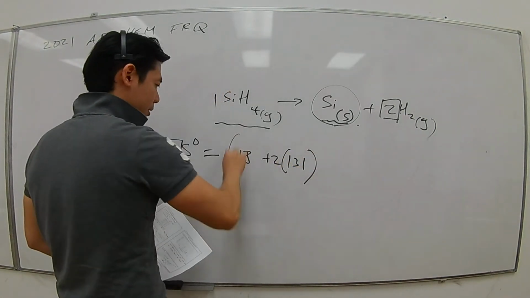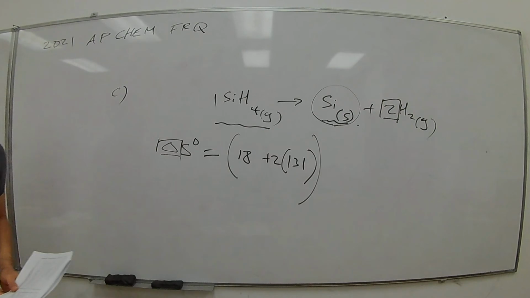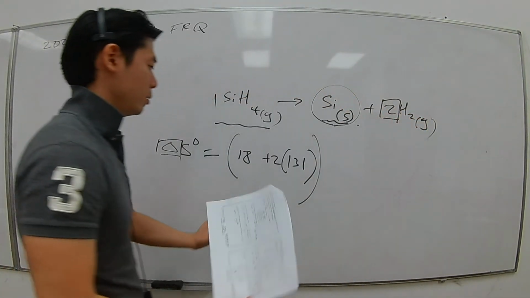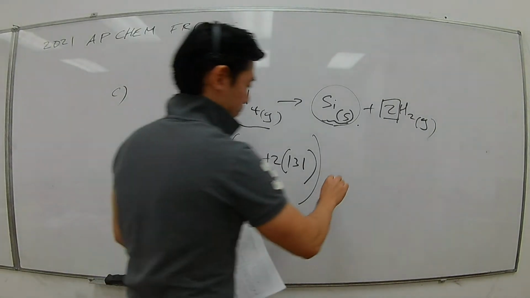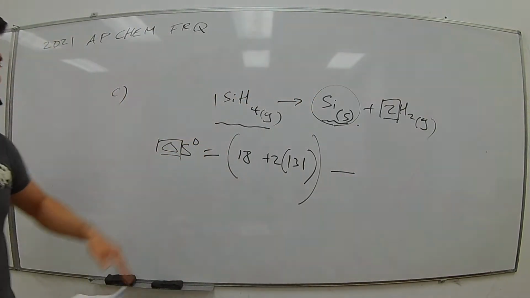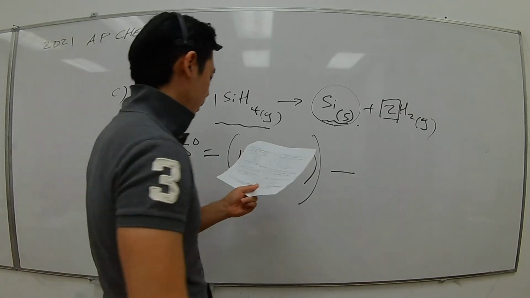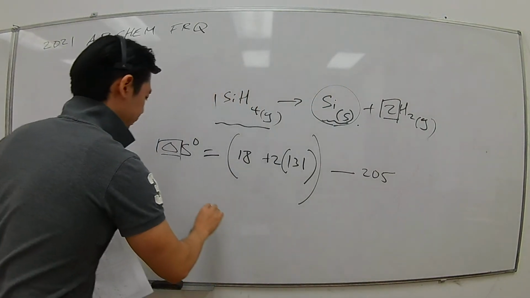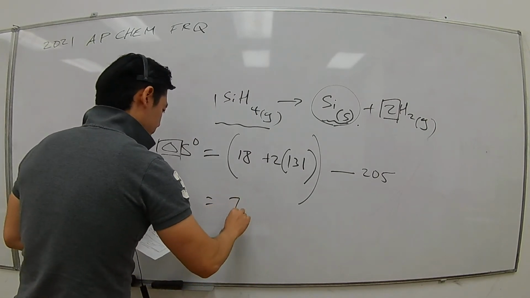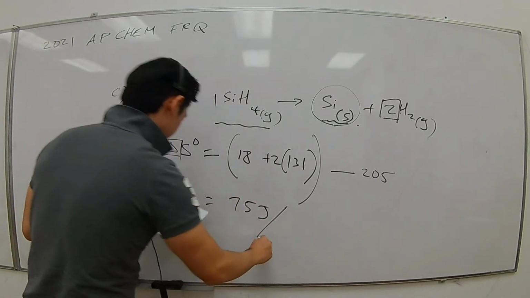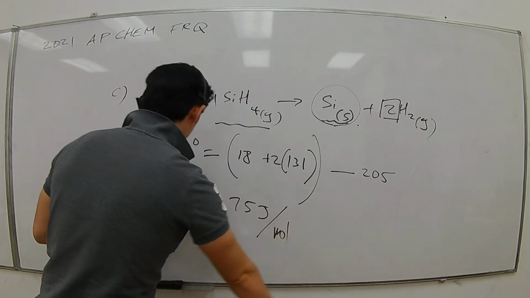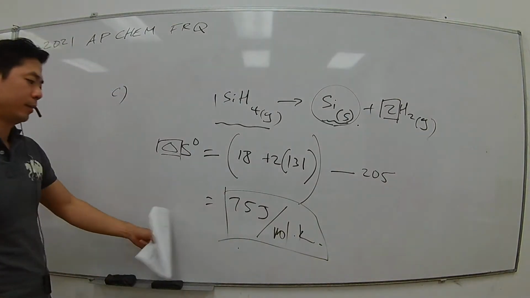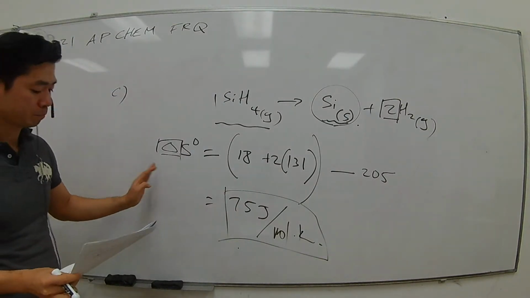So you add the entropy values for silicon and hydrogen gas, which are the products, minus the entropy value for SiH4, which is 205. The answer will be 75 joules per mole per Kelvin. That'll be the answer, guys, for part E.